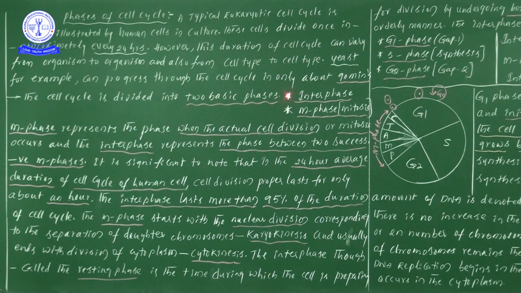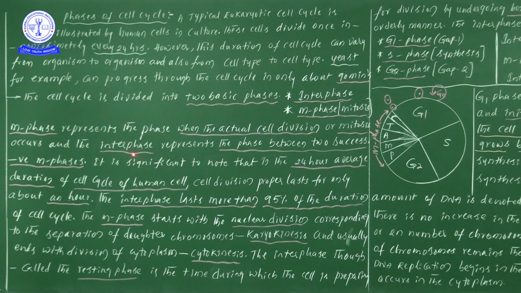So the first one is interphase and the second one is M phase. M phase is nothing but mitosis. Now, from the M phase point of view, M phase represents the phase when the actual cell division, or mitosis, occurs. So in M phase, the actual cell division or the mitosis process occurs.